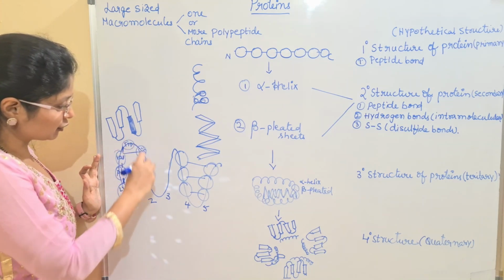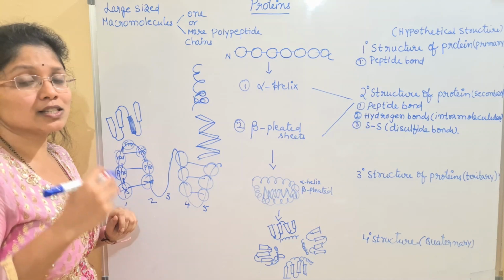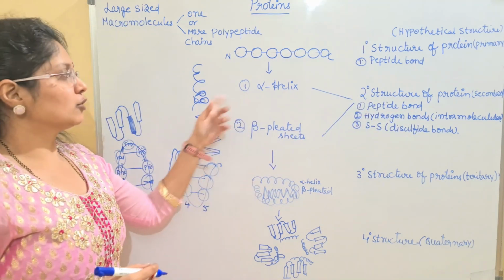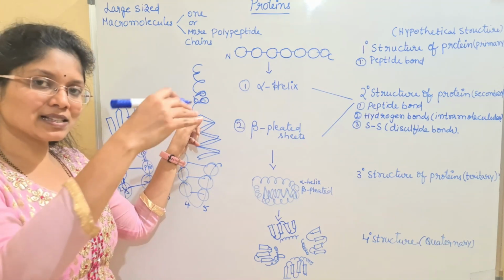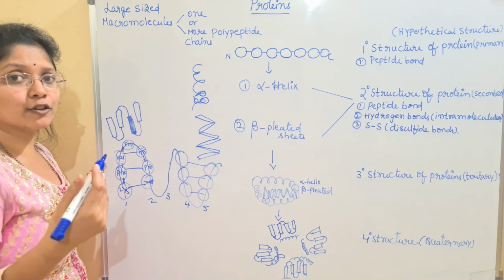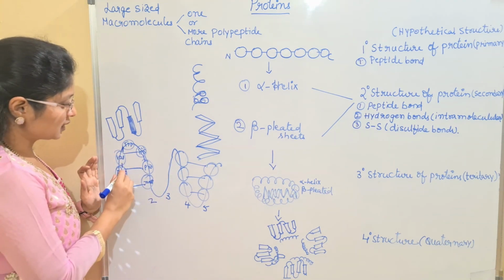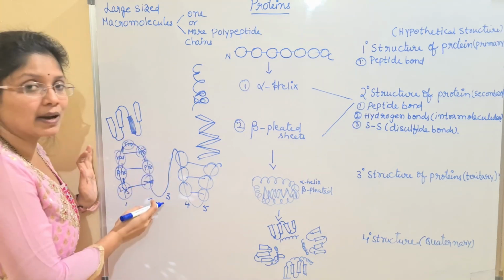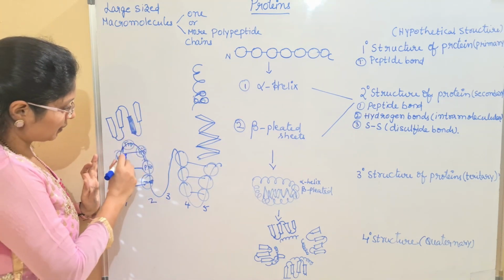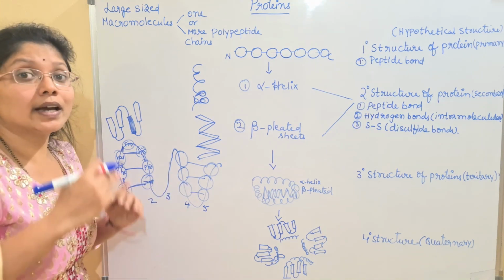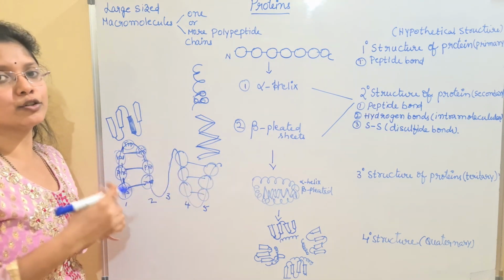Adjacent amino acids forming the hydrogen bonds is said to be the intramolecular hydrogen bond, same as in the alpha helix. The side by side amino acids show the intramolecular hydrogen bonds, and the amino acids which are present in 2 different strands, when they are twisted, it will become another strand. When they are present in between the 2 strands, it is said to be the intermolecular hydrogen bonds.